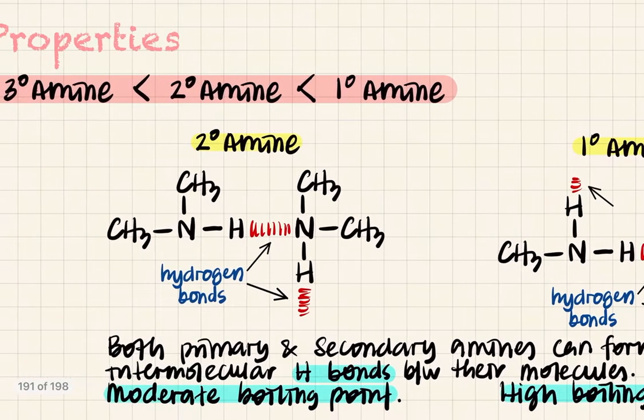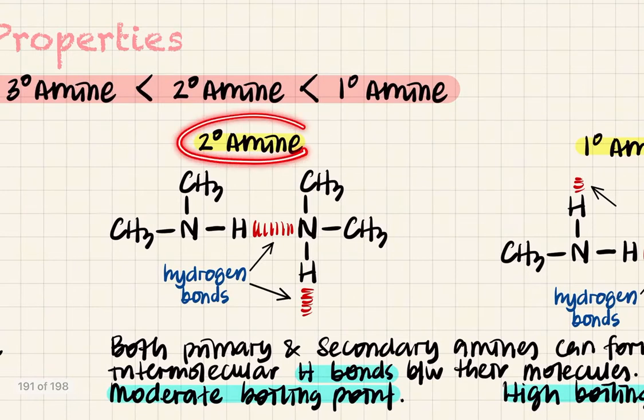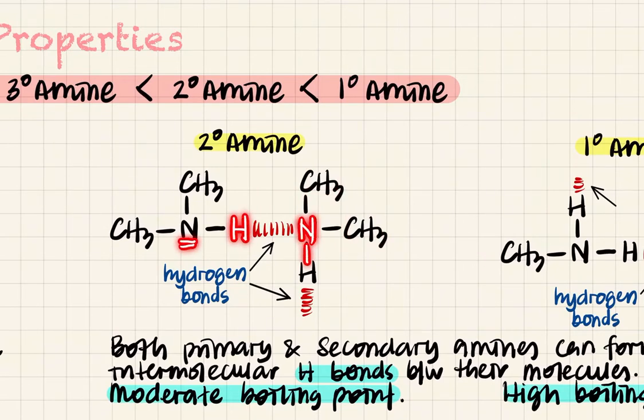Okay, so now if we look at secondary amines, they have two R groups. Okay, two R groups. So that means your nitrogen has one hydrogen each. Okay, it has one hydrogen. So that means they can form one hydrogen bond each. So that's less number of hydrogen bonds compared to primary amine. So it has moderate boiling point, right?